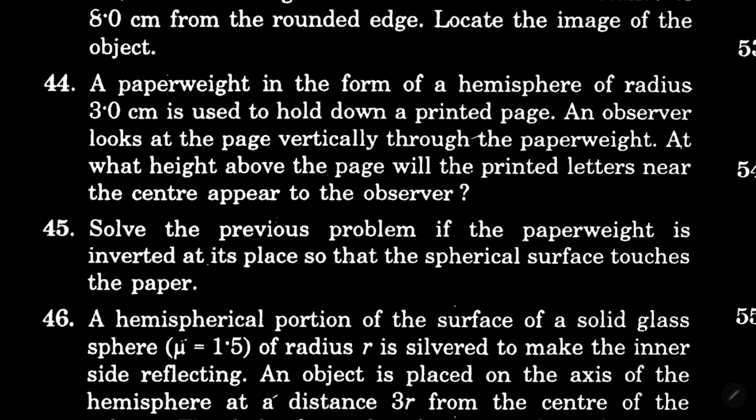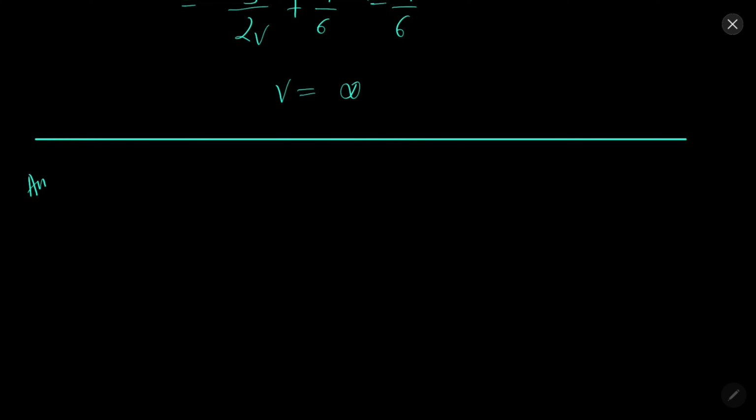In question 44, a paperweight is there. At what height above the page will the printed letters appear? Solution 44.